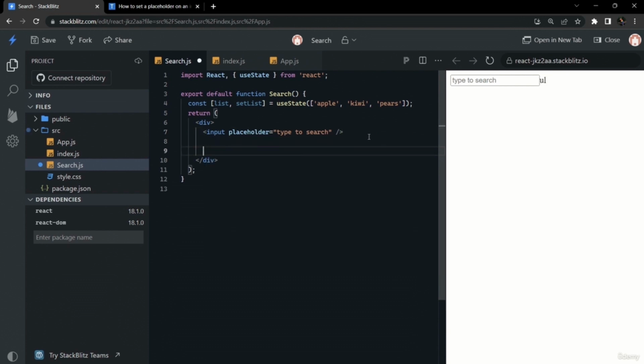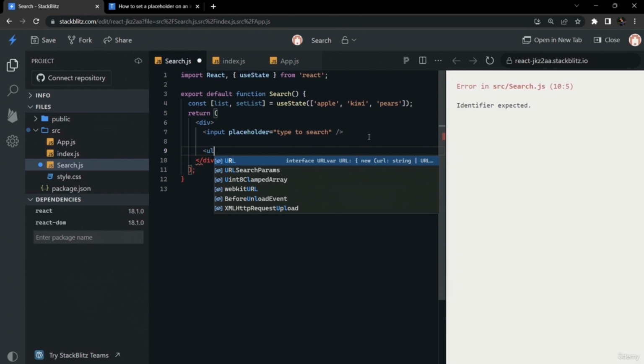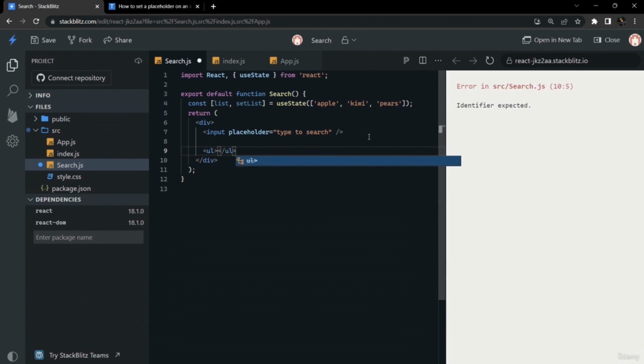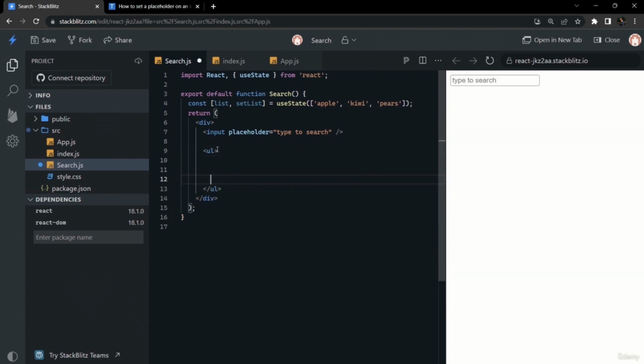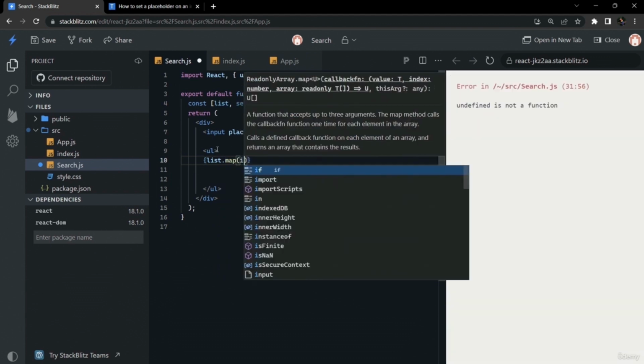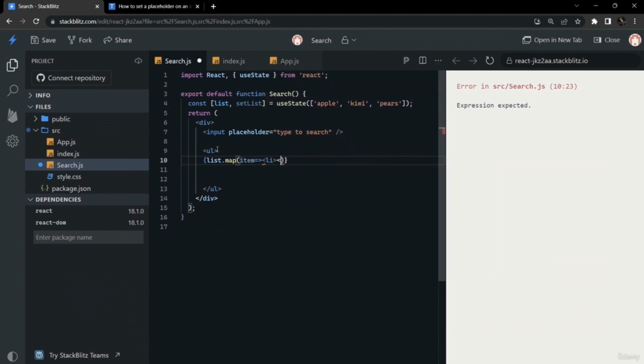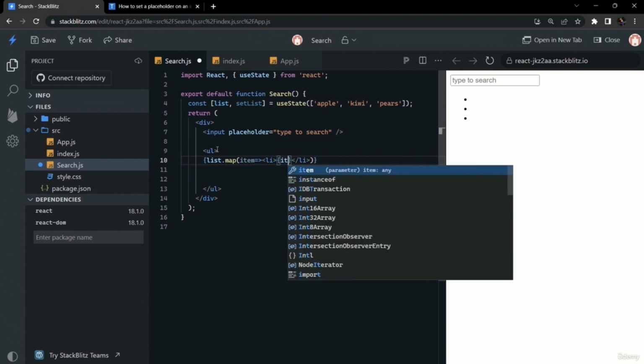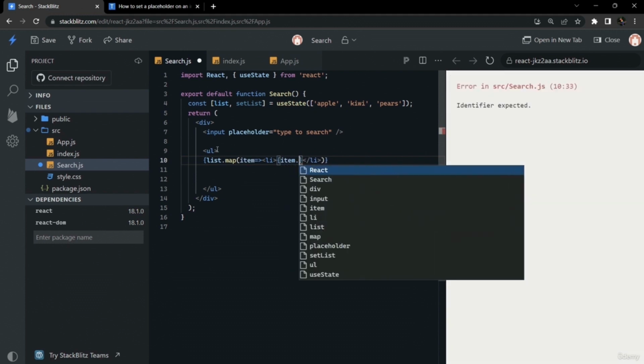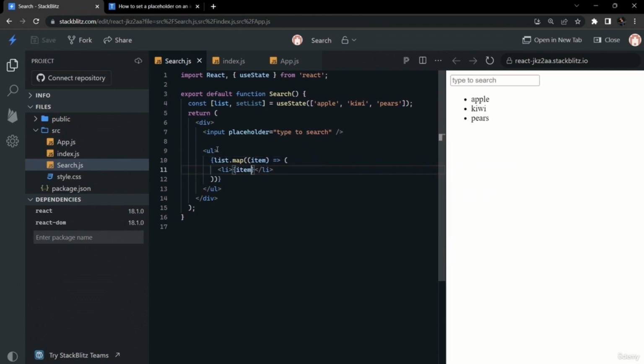So we will create a ul and li below this input tag, in which we will iterate over the fruits array, and we will display all the fruits in li format. So for that we will iterate over the list through the map method, and inside of li we will write each of the fruits.